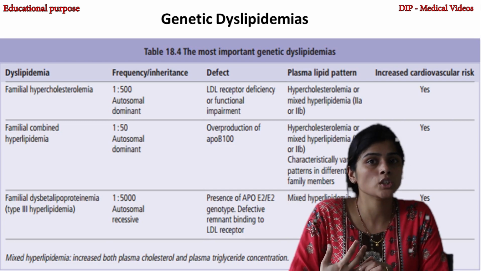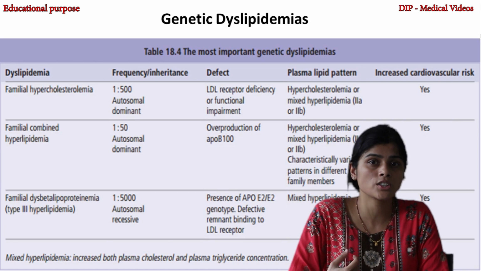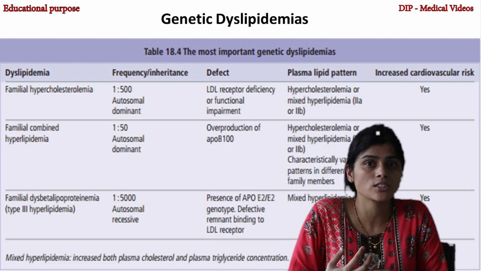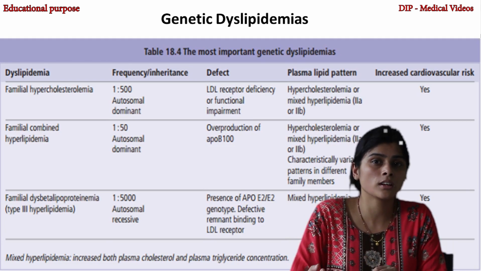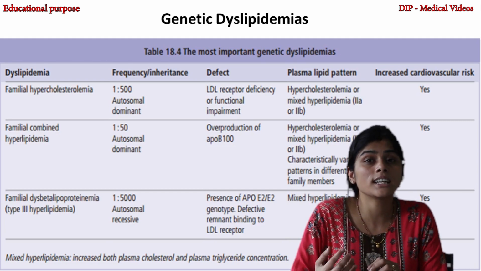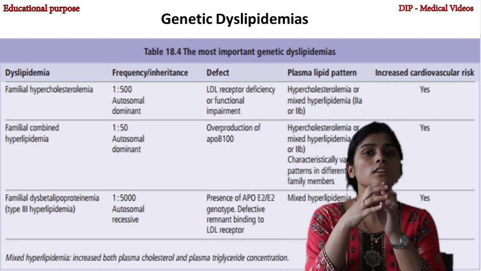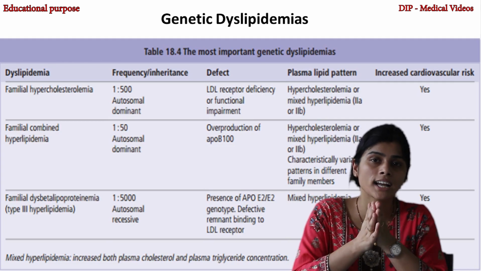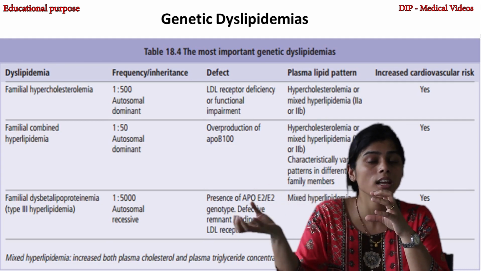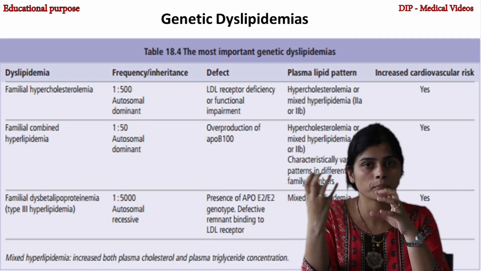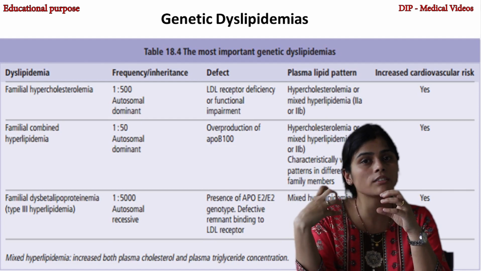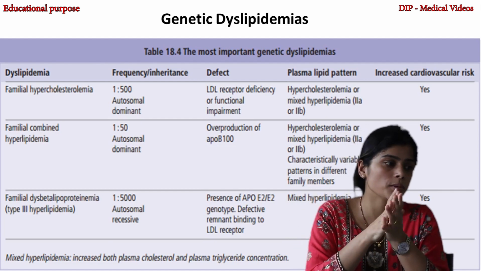Nowadays we have a new gene coming up, known as pre-protein convertase subtilisin kexin 9, the PCSK9 gene. The protein is usually responsible for the degradation of the mature LDL receptor. If there is a gain of function mutation in the PCSK9 gene, your LDL receptor is degraded in an aggravated way. So there is no LDL receptor for the uptake of LDL, which can lead to hypercholesterolemia.